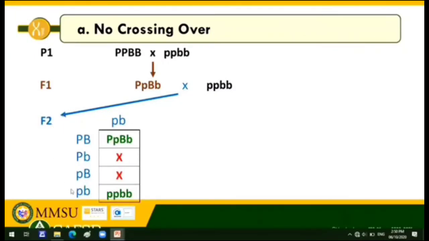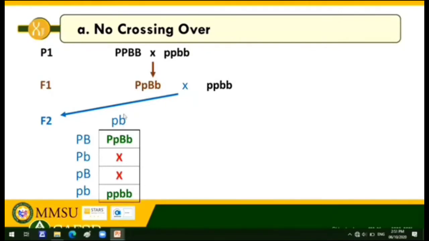So, if you remember your Punnett square, ganito, to get the gametes of this genotype, we just follow law of segregation or law of independent assortment. Okay? So, the gametes of this genotype are dominant P, dominant B, dominant P, recessive B, recessive P, dominant B, recessive P, recessive B. Yun yung gametes of this heterozygous animal. Itong homozygous recessive, iisa lang ang gamit. Okay? So, the gamit is only recessive P, recessive B.